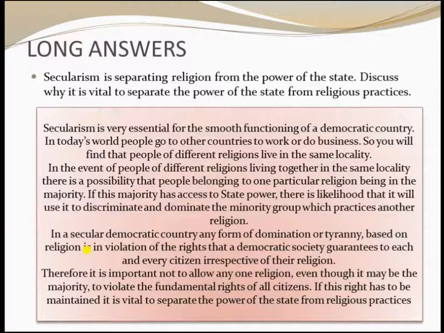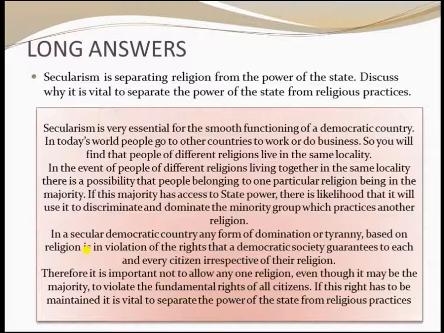So you will find that people of different religions live in the same locality. In that event, there is a possibility that people belonging to one particular religion are in the majority. Okay, if this majority has access to state power, there is a likelihood that it will use it to discriminate against and dominate the minority group which practices another religion.